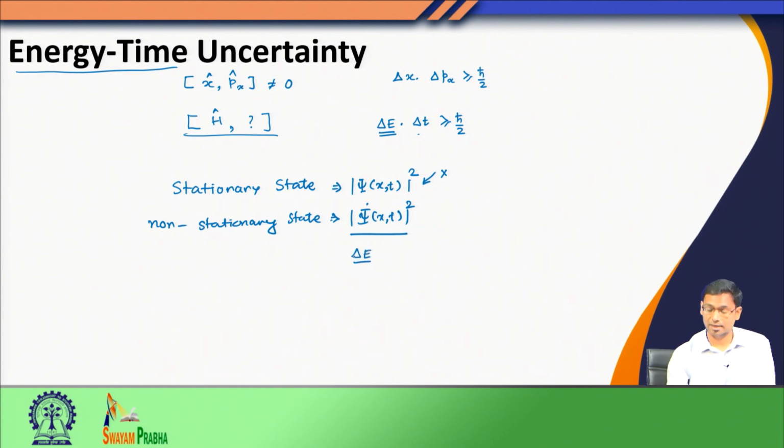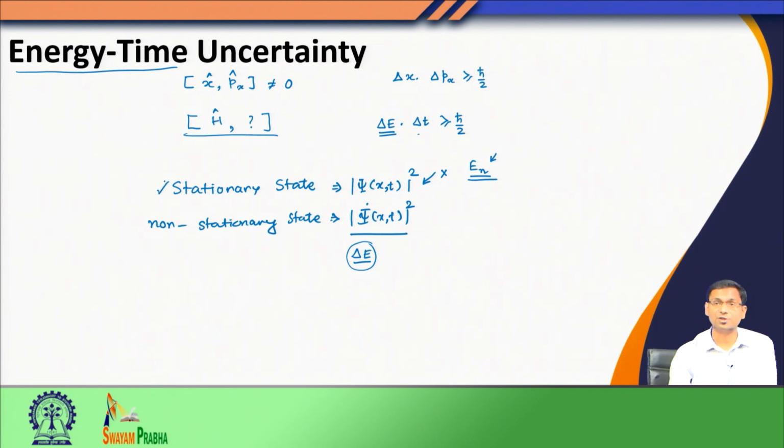What about the stationary state? The stationary state is obtained when the state is an eigenfunction of the time independent Hamiltonian, and when the state is an eigenfunction, it has a definite energy, say E n. No matter how many systems I prepare and make that energy measurement, every time I will get only one value, E n, and therefore, the uncertainty becomes 0. So, there is no uncertainty in energy for a stationary state. On the other hand, for a non-stationary state, I have an uncertainty in measuring energy.